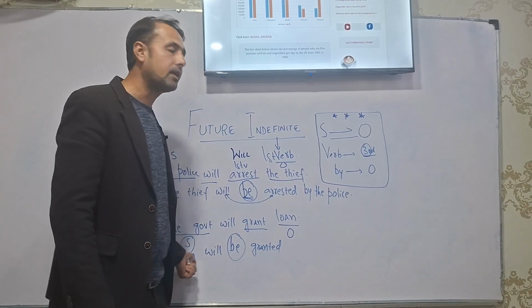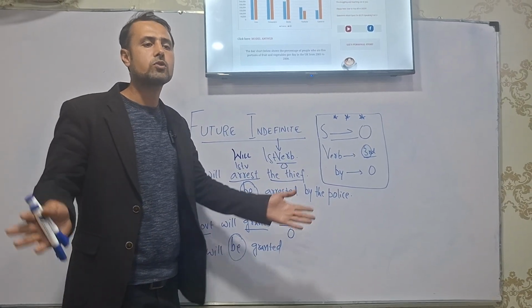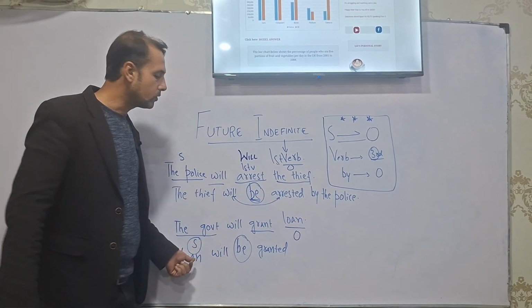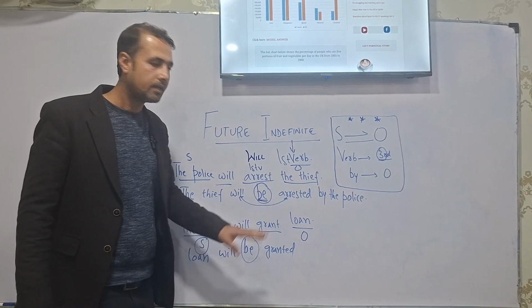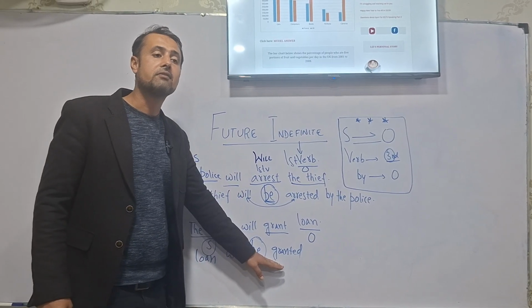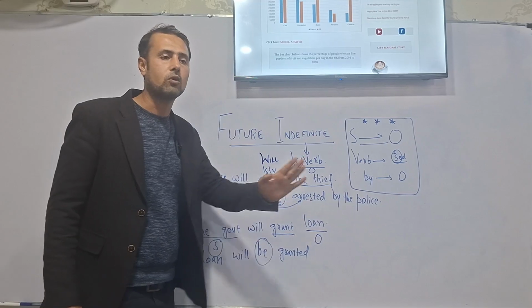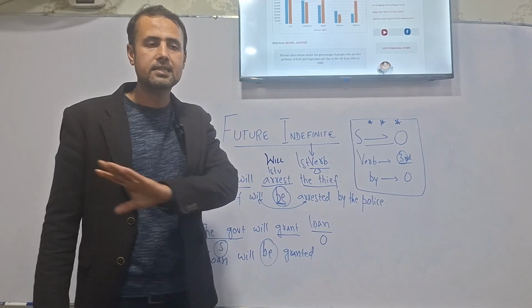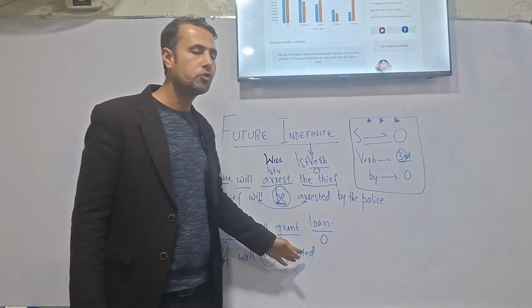It's not always necessary that you need to put by whosoever, by whichsoever authority. Let's say that you say loan will be granted. Whosoever the body is, loan will be granted, it doesn't matter. Because in passive voice, the focus of attention is always the action. It's not the doer.